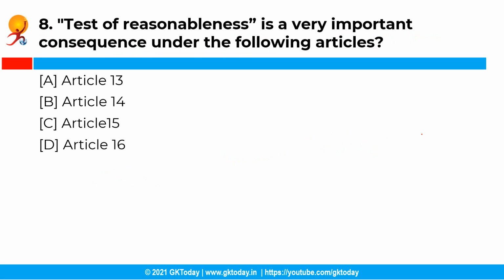Now the next question is, test of reasonableness is a very important consequence under the following article. You have the following articles given in the options, and the correct answer is option B, that is under Article 14. An important consequence of Article 14, that is right to equality, is test of reasonableness. This means that classification that is unreasonable is open to challenge, and to this extent the policy of legislation is open to judicial decisions.